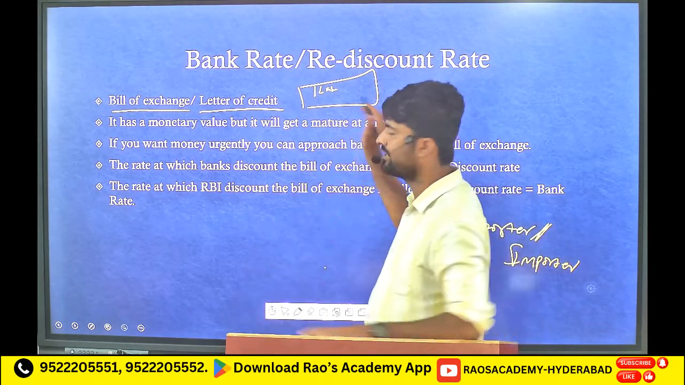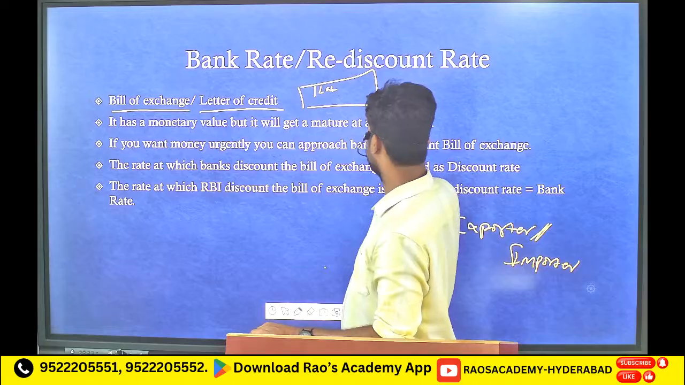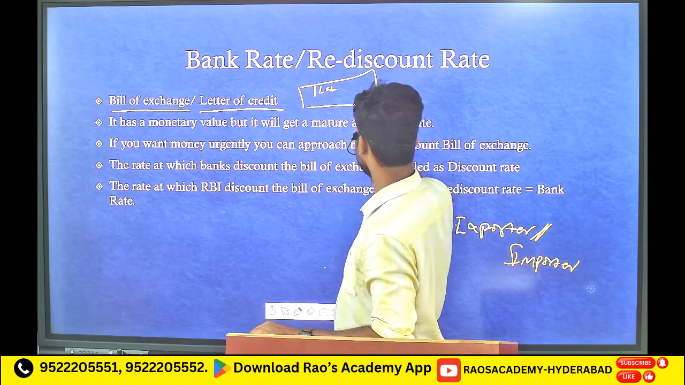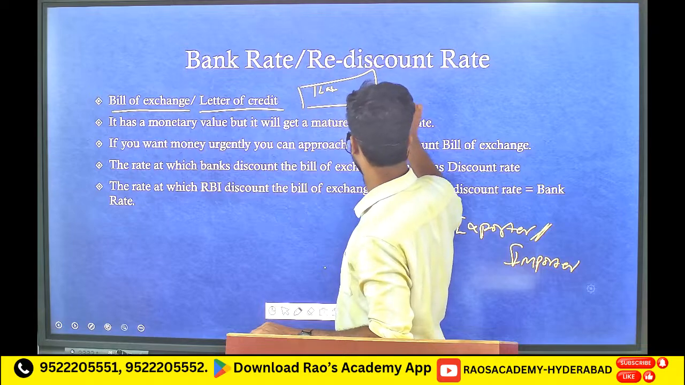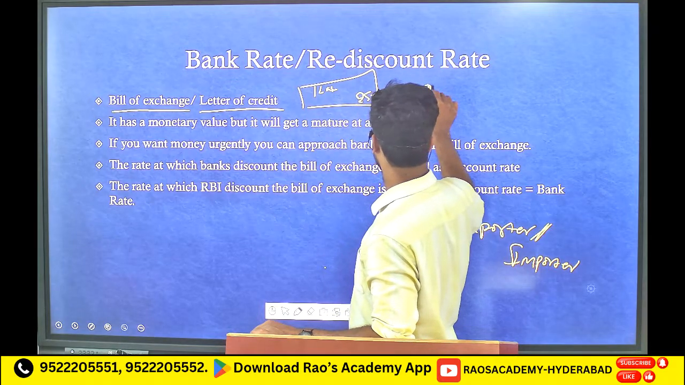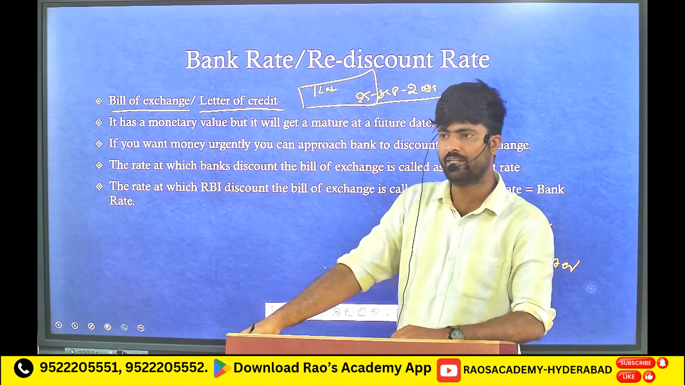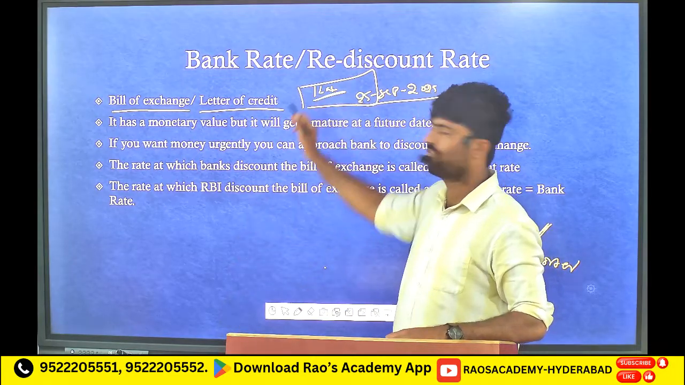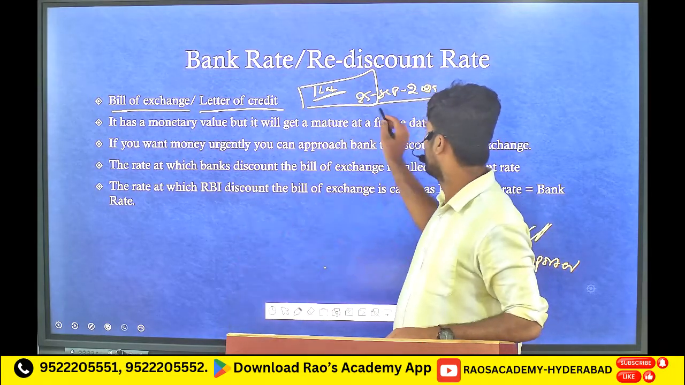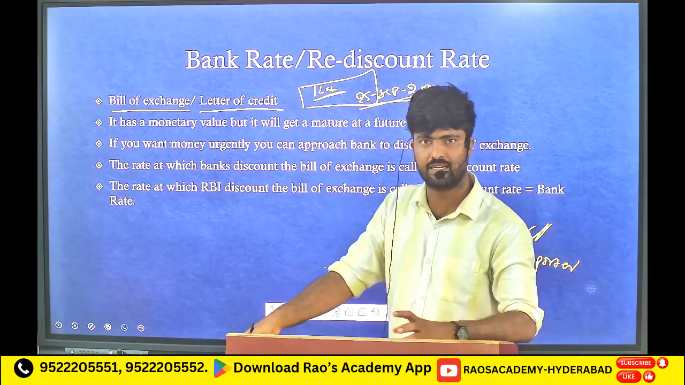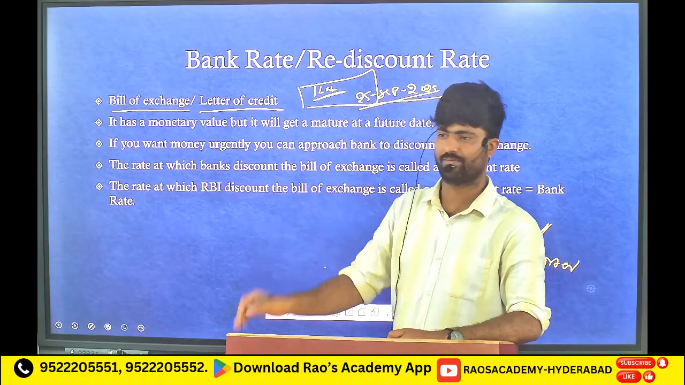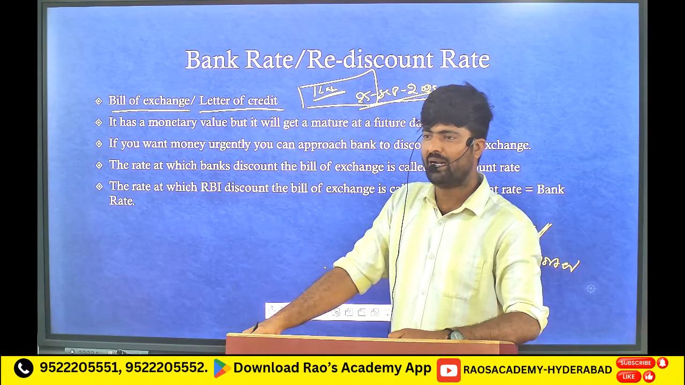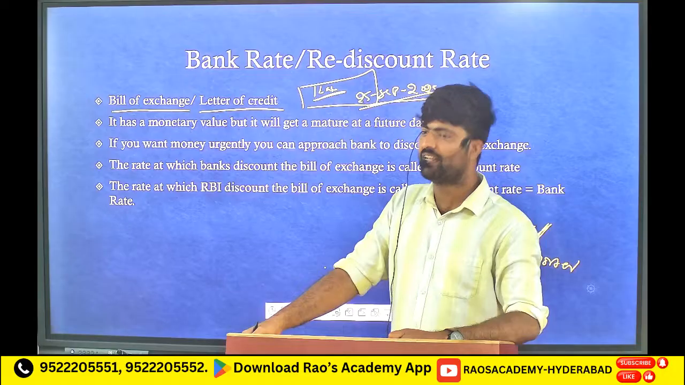There is a maturity date. For example, take 25 September 2025 as the maturity date. This bill of exchange has a value of 1 lakh and the maturity date is 25 September 2025. It means that on this date only you will get this money. You have to wait until then.